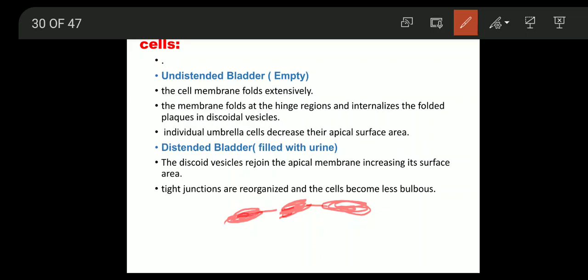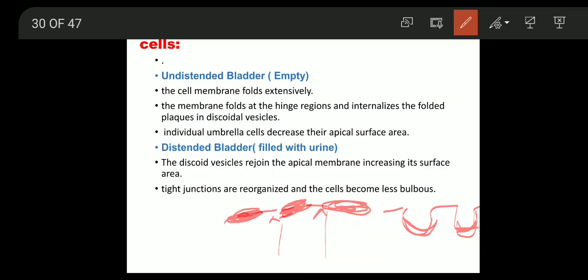Now they are saying when there is an undistended bladder, the cell membrane folds extensively. The membrane folds at the hinge region, at these hinges, the membrane folds and internalizes the folded plaques in discoid vesicles. And individual umbrella cells decrease their apical surface area. Then here I can draw like this. This is the hinge portion, and this plaque becomes the discoid vesicle like this.